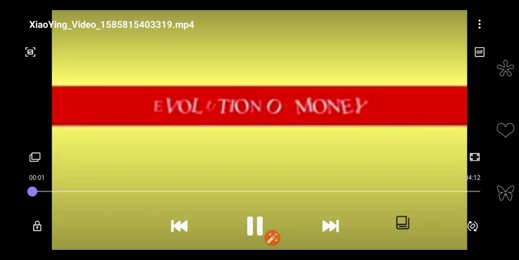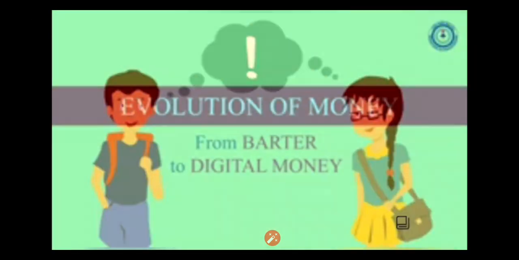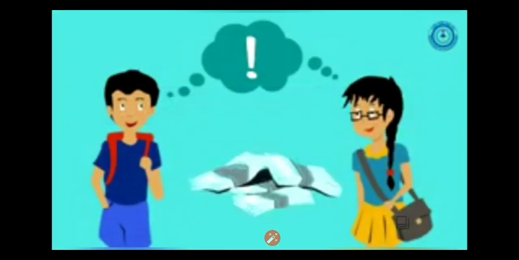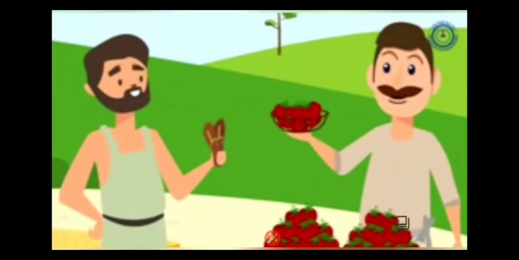Evolution of money, from barter to digital money. Have you ever wondered how money came into existence? Centuries ago, there was no money. So how did people buy and sell? It all started with the barter system.